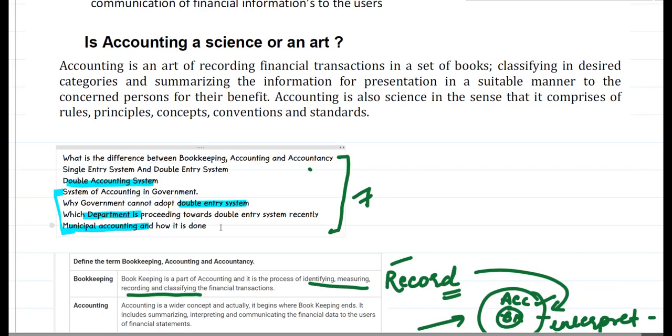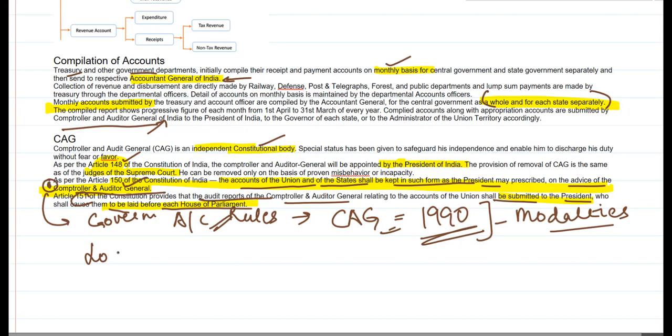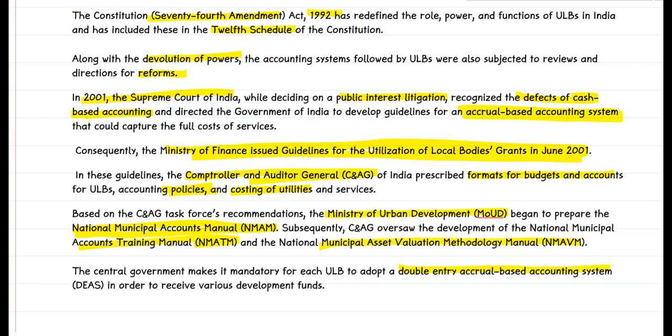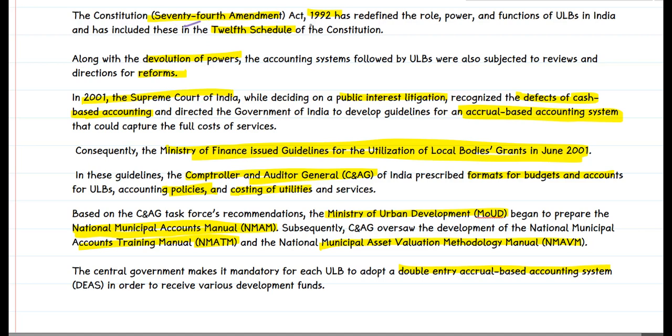Which department is proceeding towards the double entry system, and what is municipal accounting and how is it done? The answer to this question is the local governance department, that means the urban local bodies. So now we'll be dealing with the introduction of municipal accounting in India. The Constitution in its 74th Amendment of 1992 defined the roles, powers and functions of the urban local bodies, and along with the devolution of powers, it also gave direction for reforms.